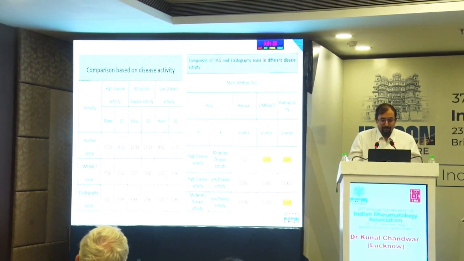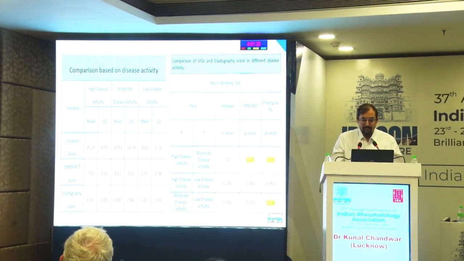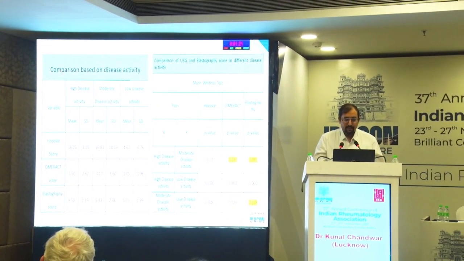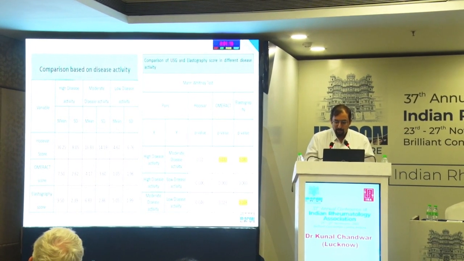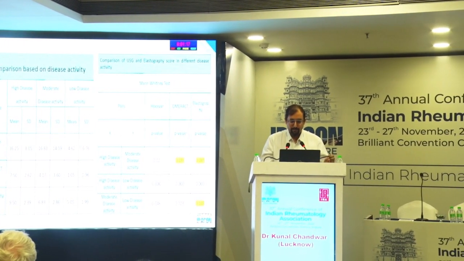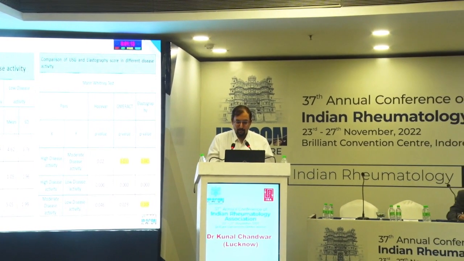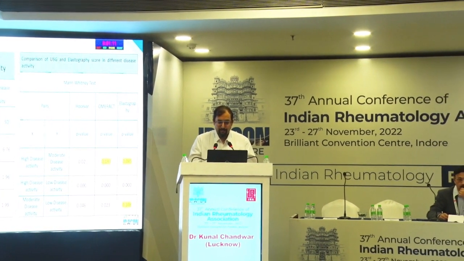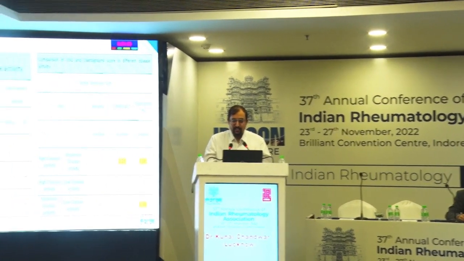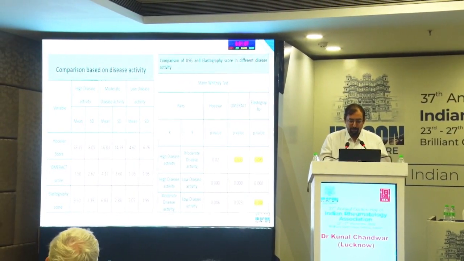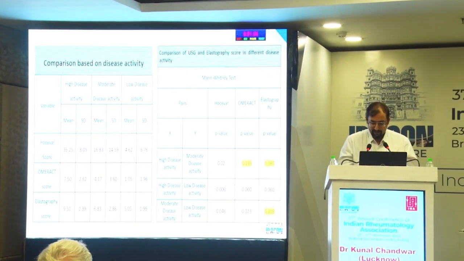And we also tried to differentiate whether these scores differentiated between high disease activity, moderate disease activity and low disease activity, and we found that the HOSEVA score was best in differentiating high, moderate and low disease activity. The OMERACT score did not differentiate between high and moderate disease activities that well, and the elastography also had problems in differentiating between high, moderate and low disease activity.